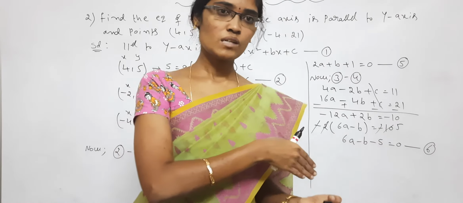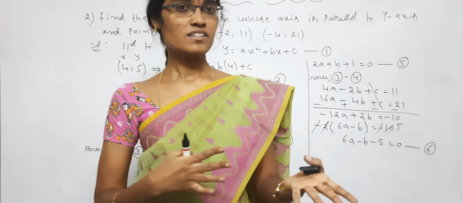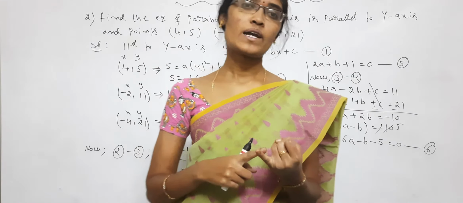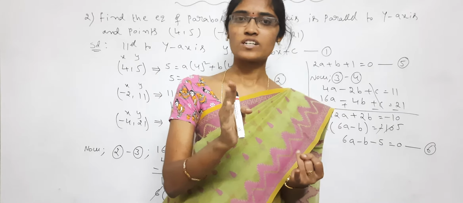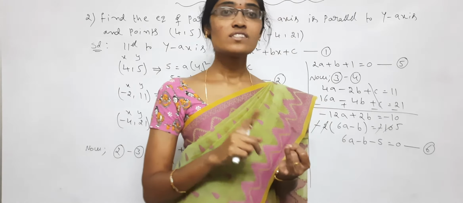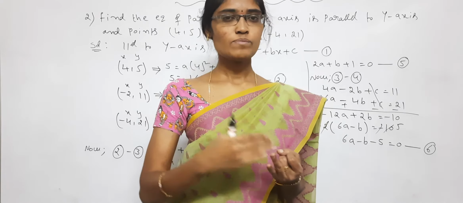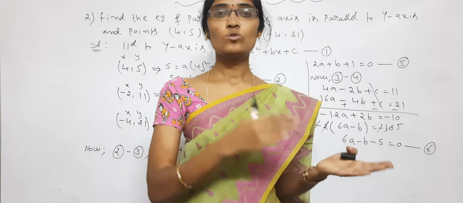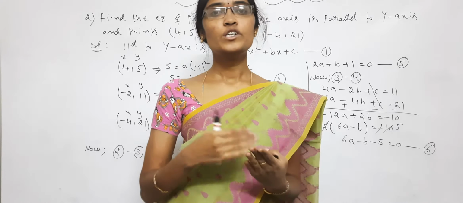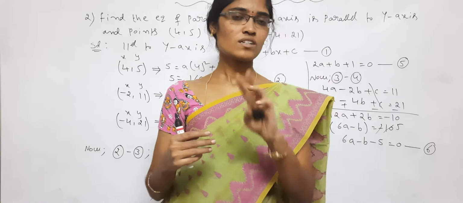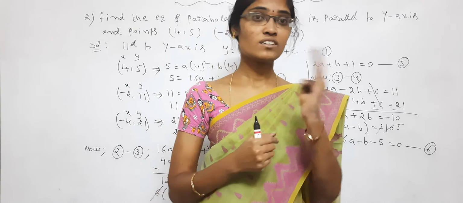Now, after the 30% deleted syllabus, the remaining topic is the standard form of parabola. I gave you important questions, see that one. Standard form of parabola: parallel to x-axis, parallel to y-axis, and 1/8a into (x1 minus x2) into (x2 minus x3) into (x3 minus x1). Those three sums are very important after the deleted syllabus.